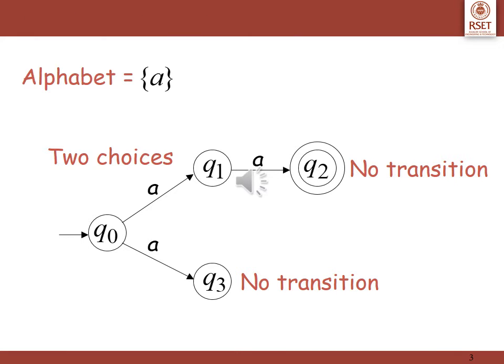What makes it non-deterministic is two things. There are two choices from q0, that is delta(q0, a) goes to q1 as well as delta(q0, a) goes to q3, and there are no transitions defined for the states q2 and q3.